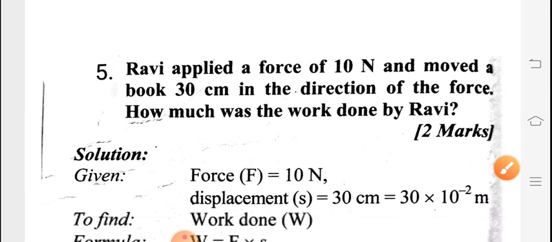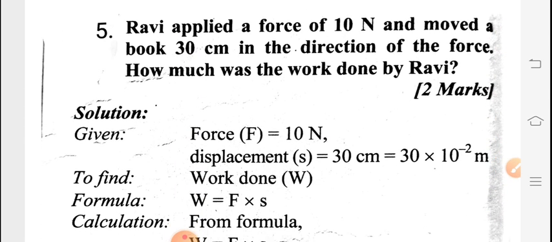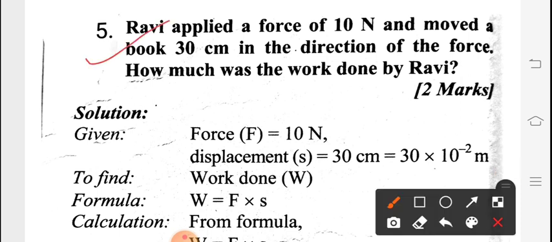Next question is: Ravi applied a force of 10 Newton and moved a book 30 centimeter in the direction of the force. How much was the work done by Ravi?